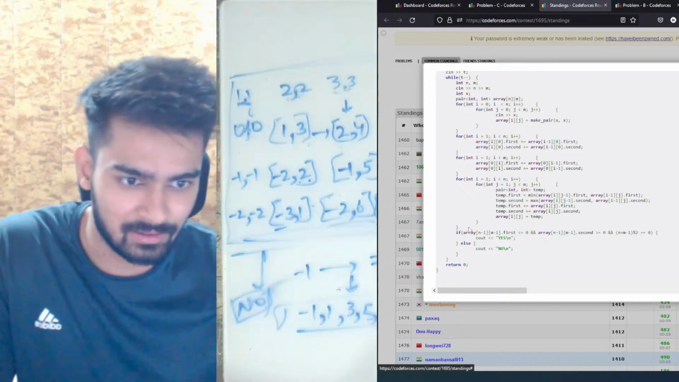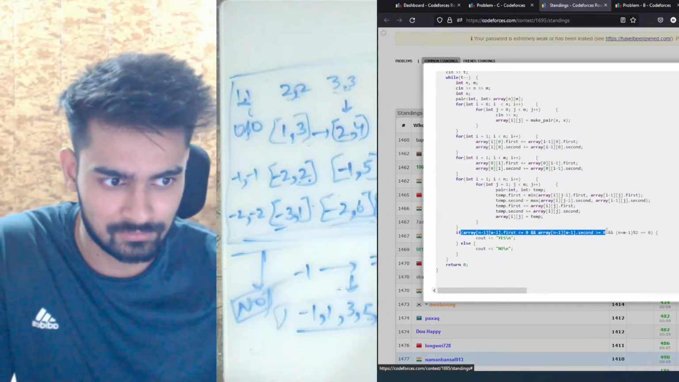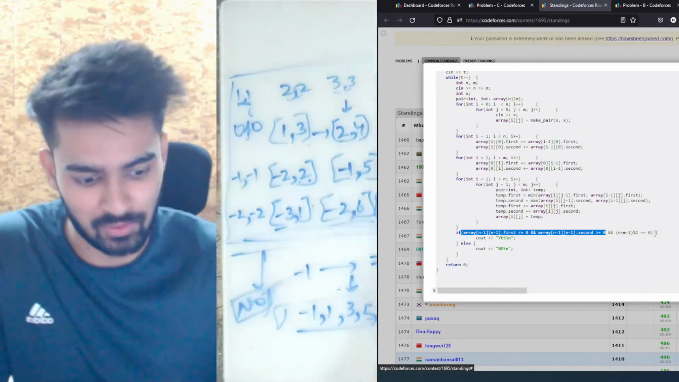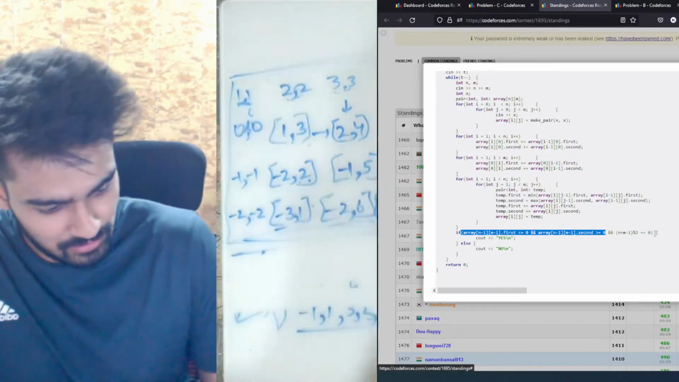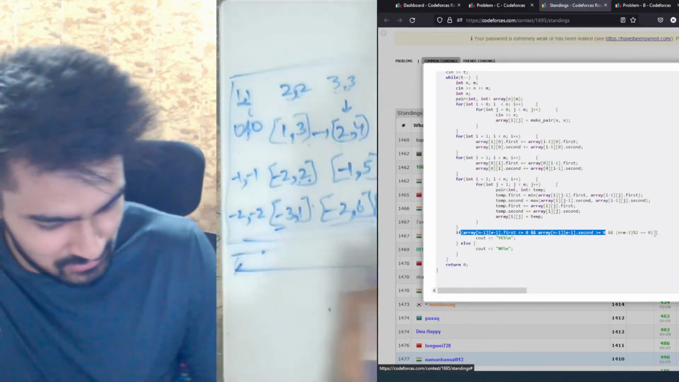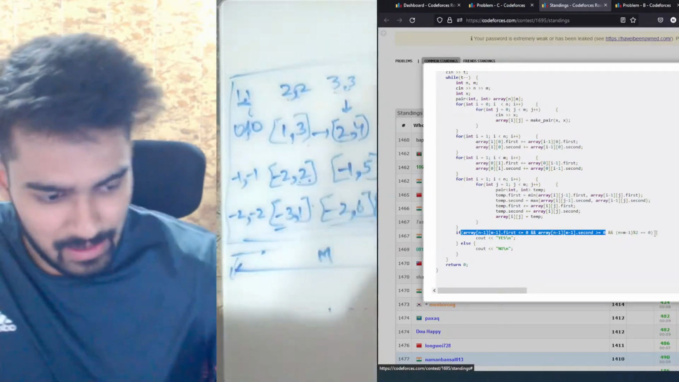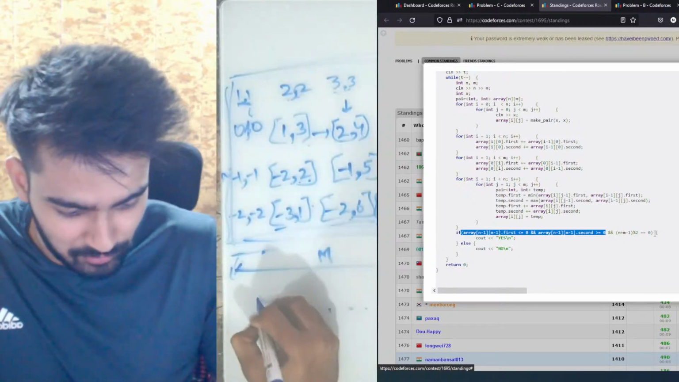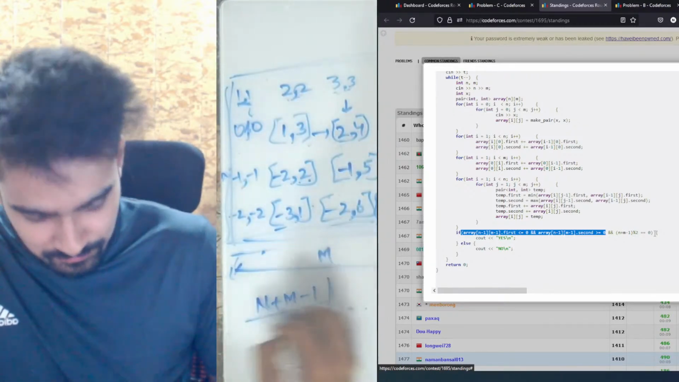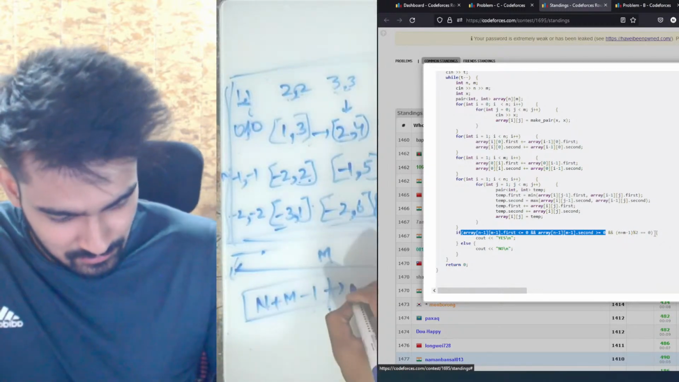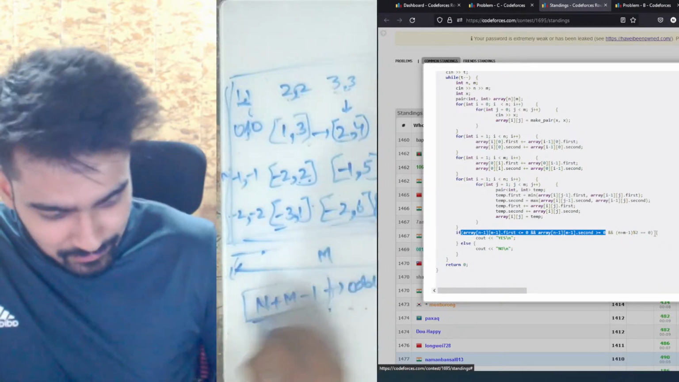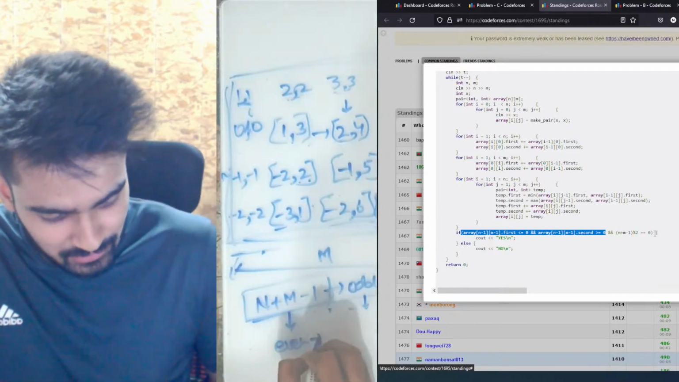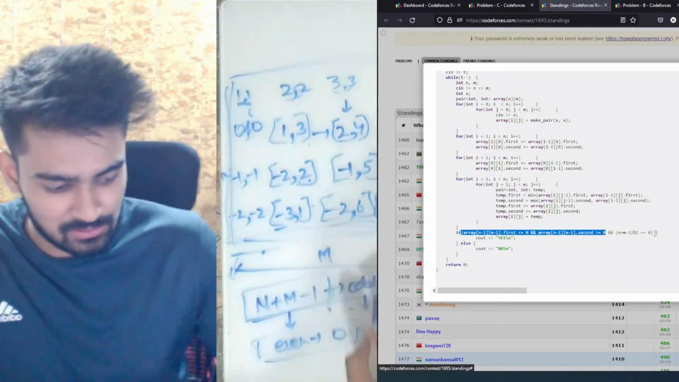Then in the end, I'm just checking if my range contains 0, and if n plus m minus 1 percentage 2 is equal to 0. The reason I'm doing this is because this is m and this is n. The total distance that we have to travel is n plus m minus 1. If this is odd, there is no way we can get a sum of 0. But if this is even, there is a possibility that we can get a sum of 0. So that is why I've written this case.